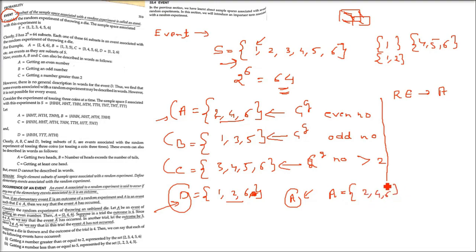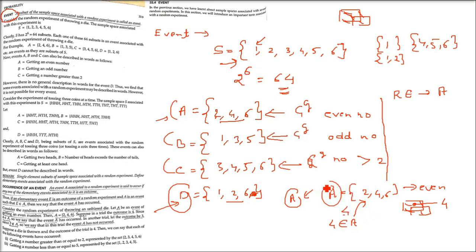Now, this A is {2, 4, 6}. Suppose in a trial the outcome is 4. A is a subset. We throw a die and the trial has given 4. A is {2, 4, 6}, which is getting an even number. And 4 has come when we throw a die. Then we say the event has occurred because 4 belongs to A. A is the set of even numbers.